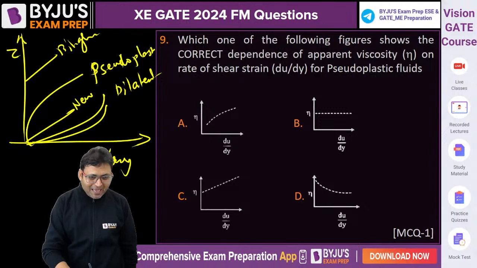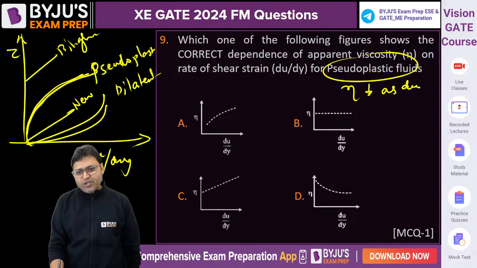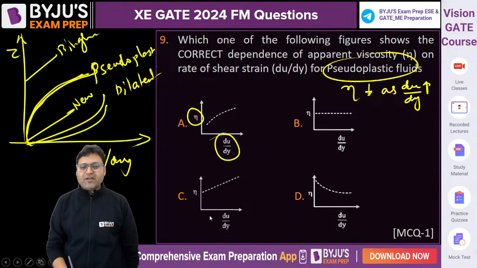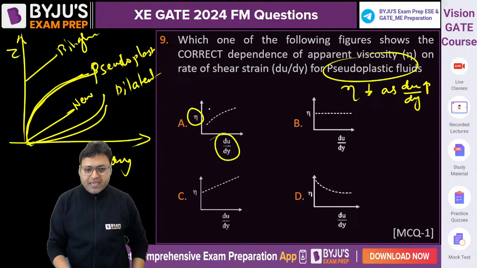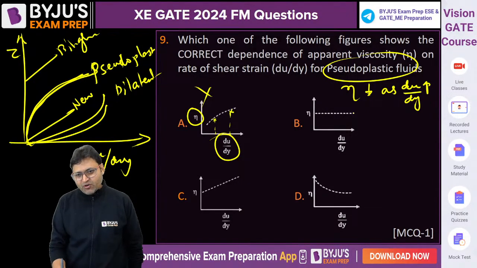Now for pseudoplastic, if you see, viscosity decreases, slope decreases. It is about the pseudoplastic fluid. So viscosity decreases as du by dy increases. The curve is between viscosity and du by dy. Here you can see viscosity is increasing. In the first figure, viscosity is increasing with increase in du by dy. It cannot be correct. Here viscosity is constant.